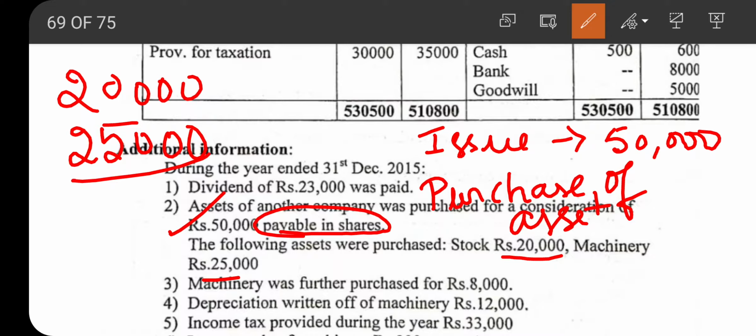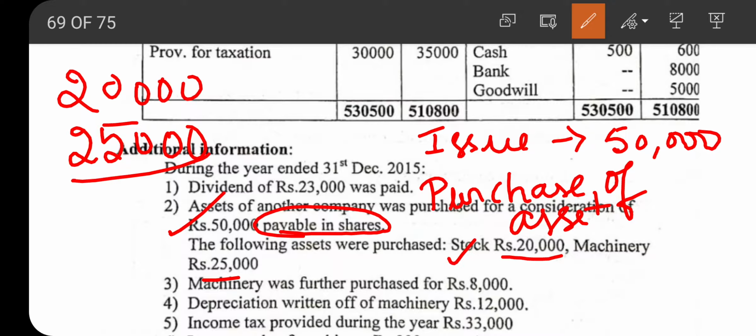This is an important adjustment because whatever they have purchased, the payment is made in shares. It is not in terms of cash. So this transaction is a non-cash transaction: issue of shares for purchase of fixed asset as well as purchase of fixed assets for shares. It is a non-cash transaction. So both the entries will not come in the cash flow statement. Both the entries means the issue of shares will not come in the cash flow statement and the purchase of asset will not come under the cash flow statement.